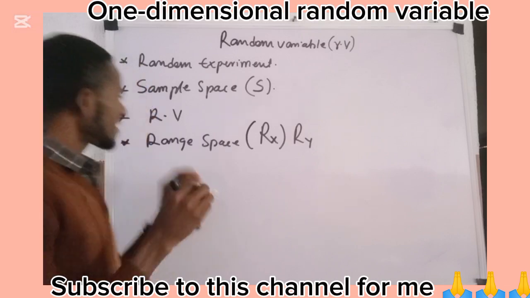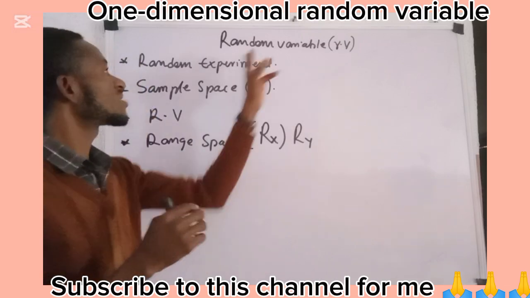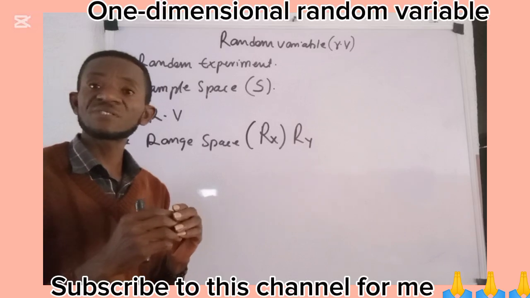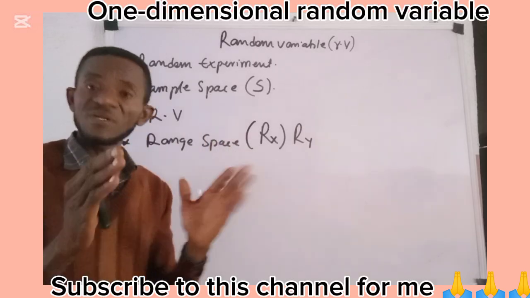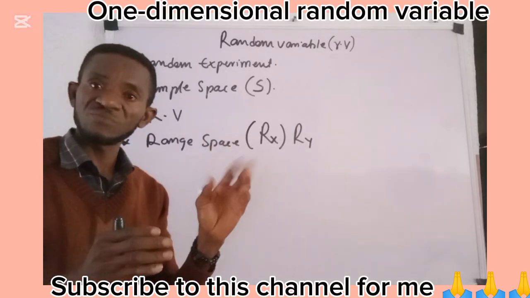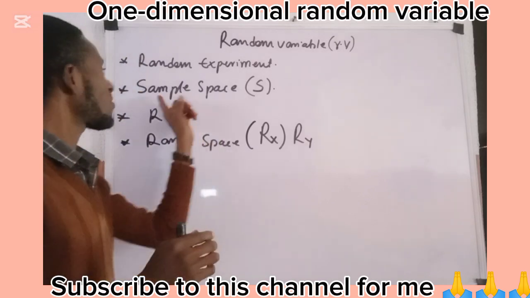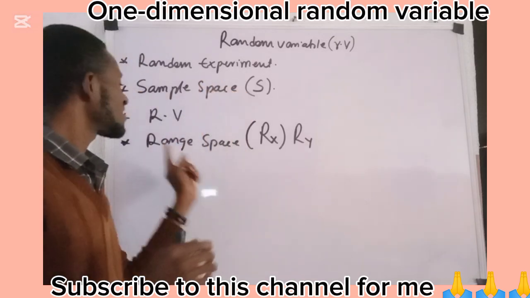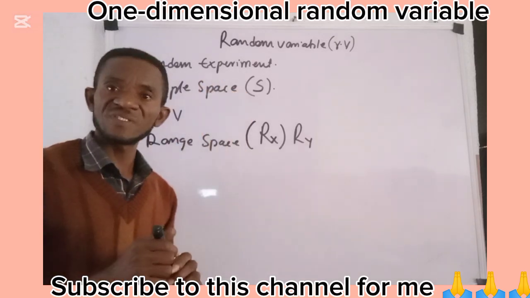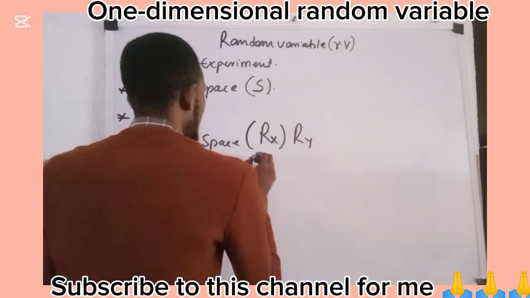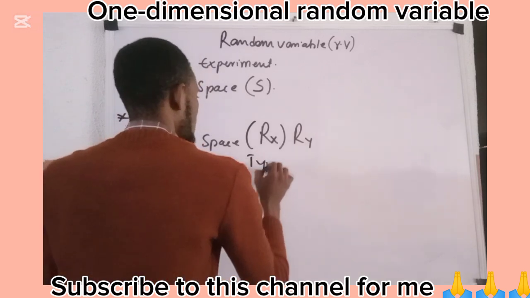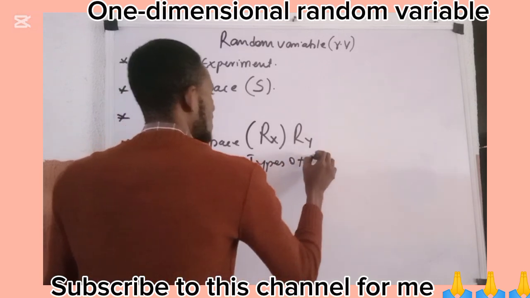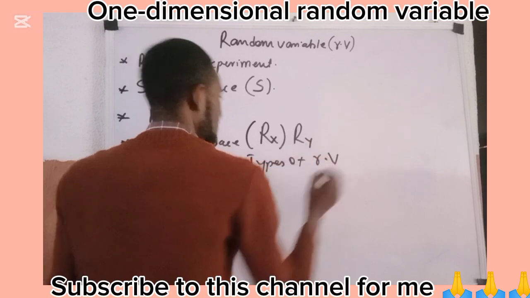Now, these random variables, which of course we are discussing, are categorically classified into two, based on the nature of the sample space or on the nature of the range space. So we talk about the types of random variable, types of R.V.